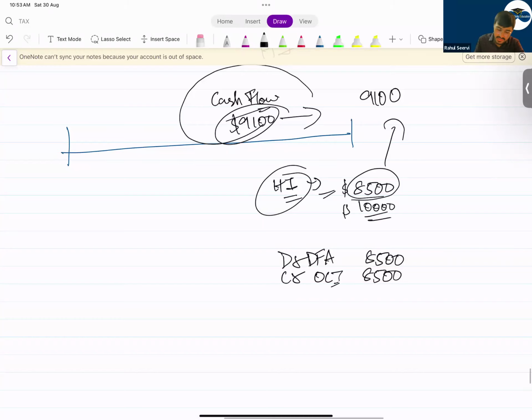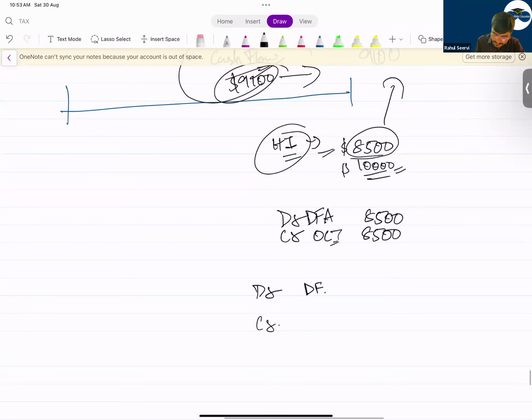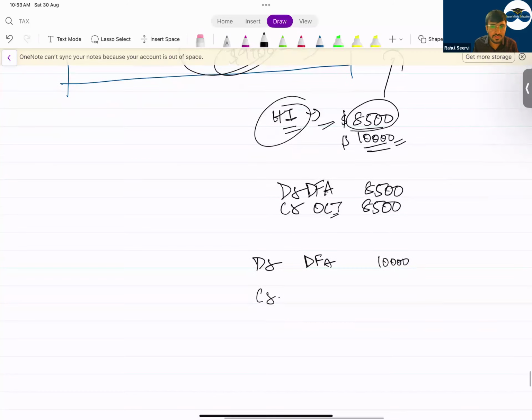If it is 10,000, can I say it is 10,000? That means the gain on the hedge instrument is more when compared to hedge item. So what we do here, the total gain is 10,000. Out of this, whatever is the difference will be recorded in P&L. And the remaining, where will we record? The remaining we will record in OCI.